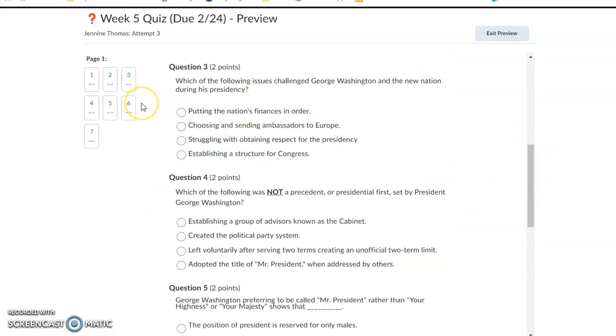Number 3, which of the following issues challenged George Washington and the new nation during his presidency? Putting the nation's finances in order, choosing and sending ambassadors to Europe, struggling with obtaining respect for the presidency, or establishing a structure for Congress.